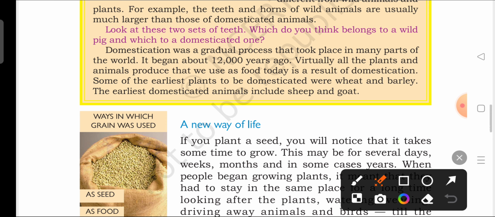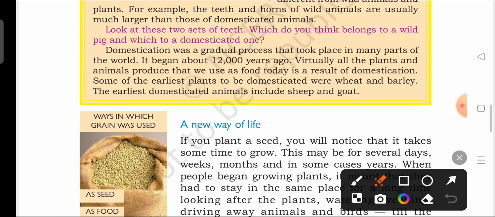See, farming also began about 12,000 years ago. Why? Because there was a change in the environment. So this domestication also happened in that very period, isn't it? Virtually all the plants and animals produced that we use as food today is a result of domestication. See, in case there was no domestication and no change in the climatic condition of the earth, who knows, even today we might be leading the life of hunters or gatherers. There might be no change, but there is a change.